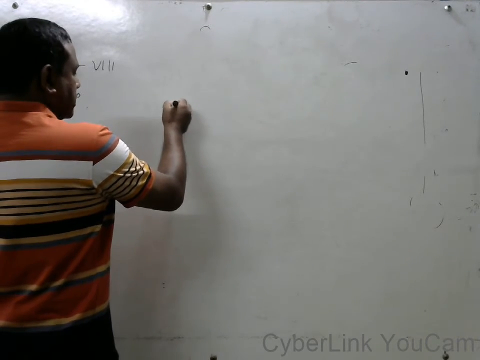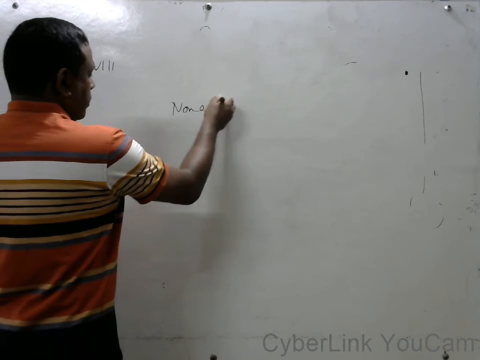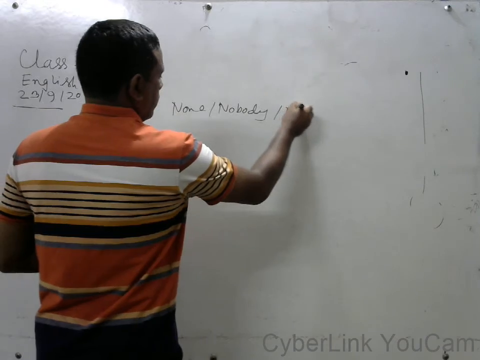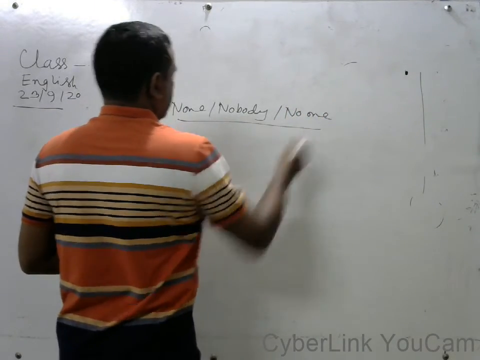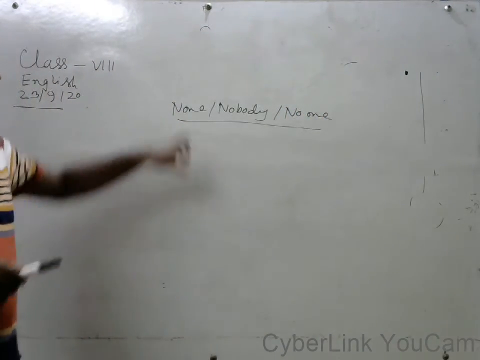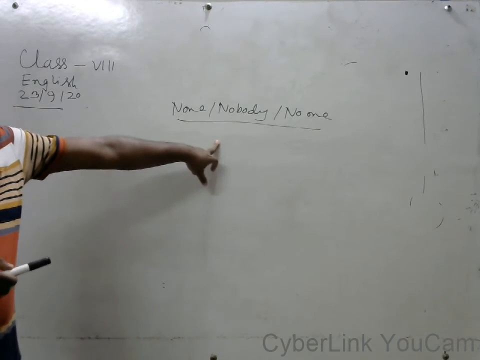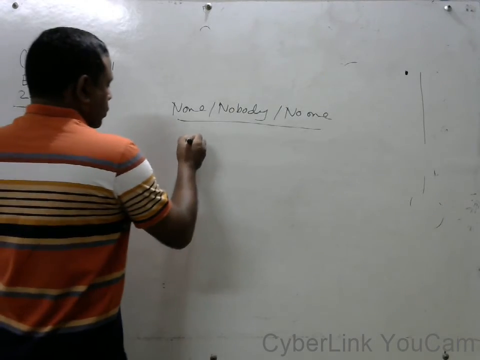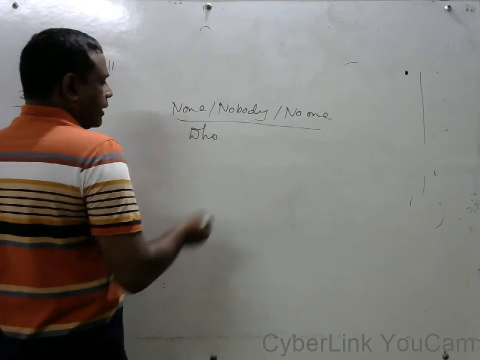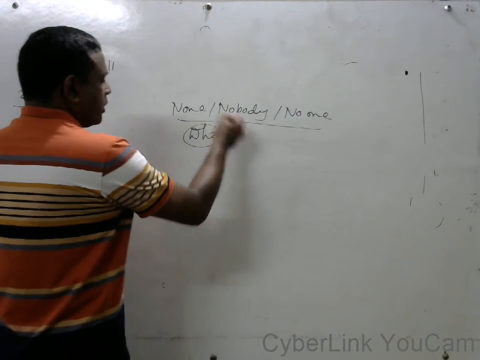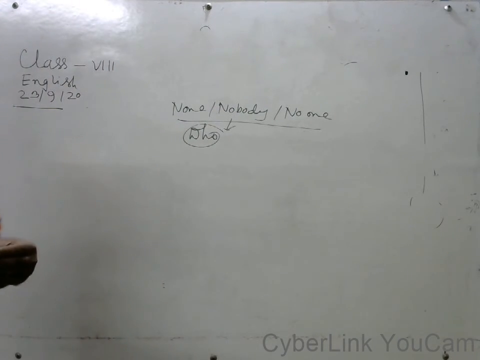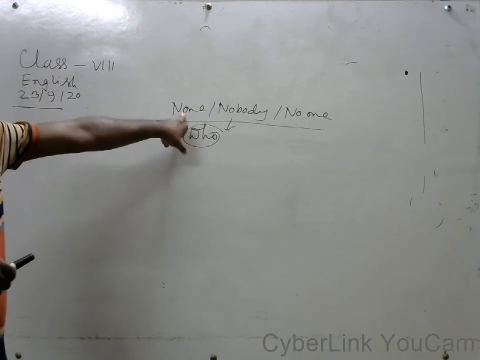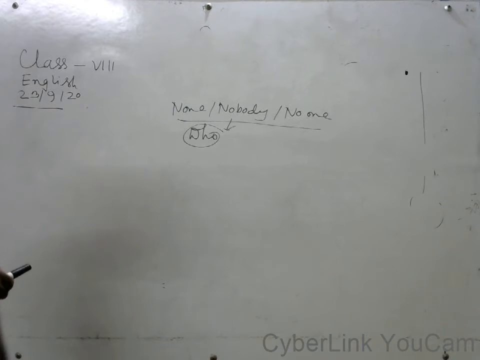If the sentence starts with none, nobody, no one, at that time we have to write "who" instead of none, nobody and no one.